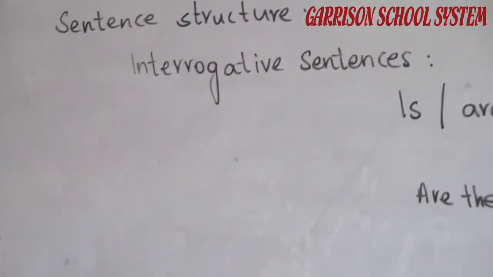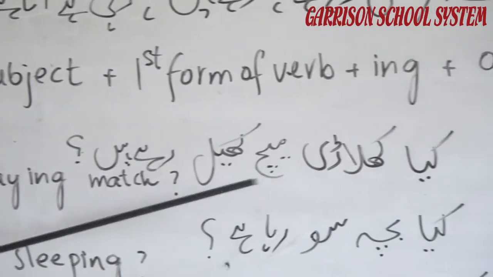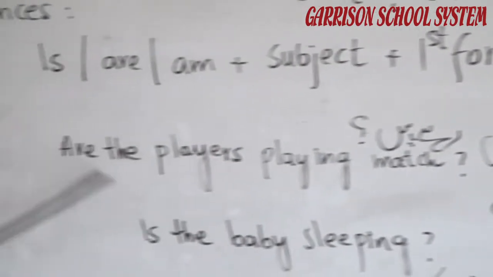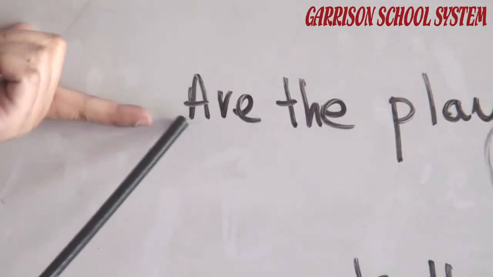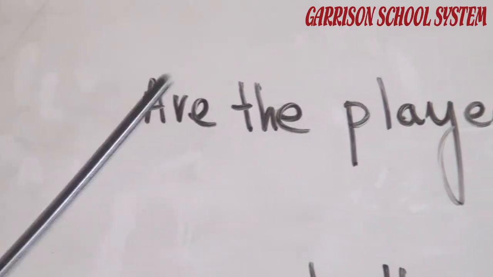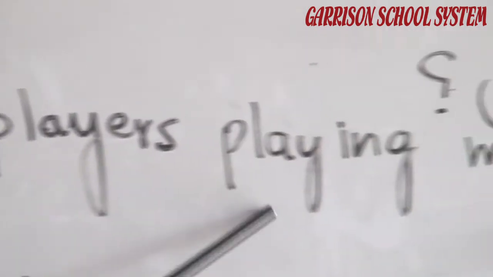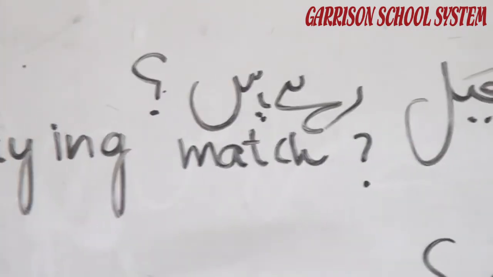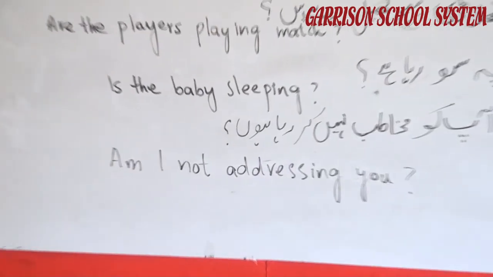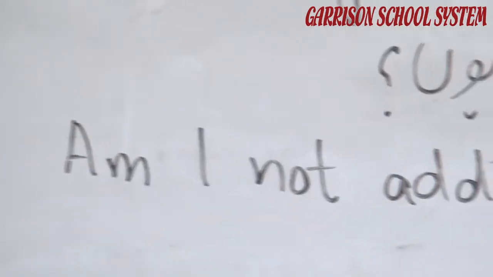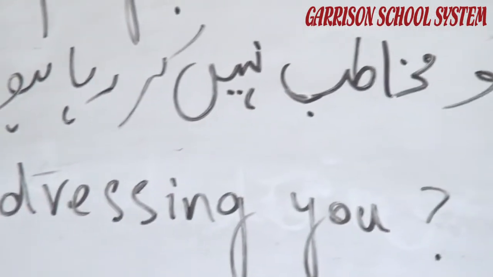क्या खिलाड़ी मैच खेल रहे हैं? Are the players playing match? As you are seeing, the helping verb are is placed at the start of the sentence, then the subject, then the verb with ing plus object. क्या बच्चा सो रहा है? Is the baby sleeping? क्या मैं आपको मुखातिब नहीं कर रहा हूँ? Am I not addressing you? That is all about the present continuous tense.